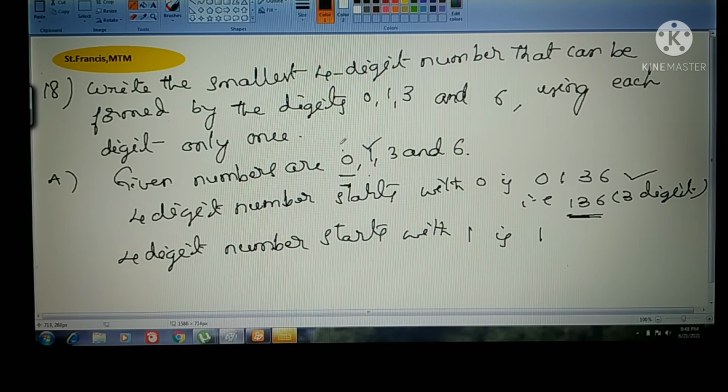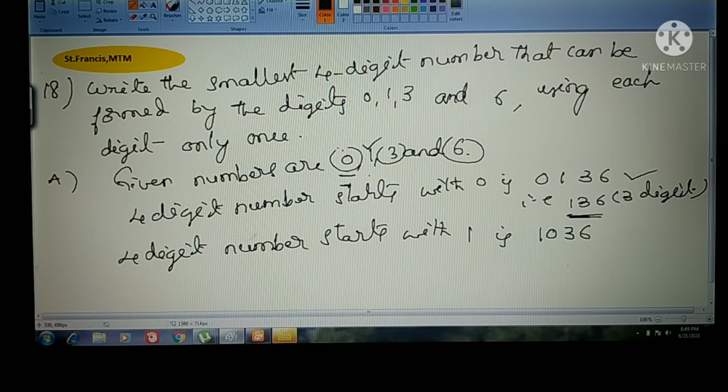Among this 0, 3, 6, what is the smallest one here? 0. After that the next smallest one is 3. And the last number is 6. So now what is the number here? 1036. This is the smallest 4-digit number that starts with 1.